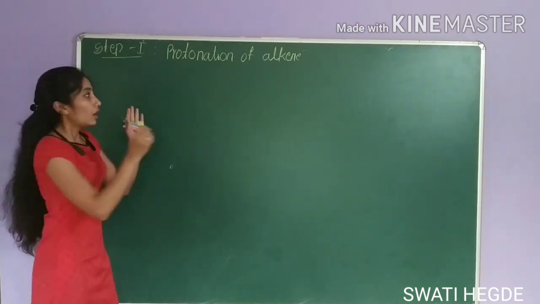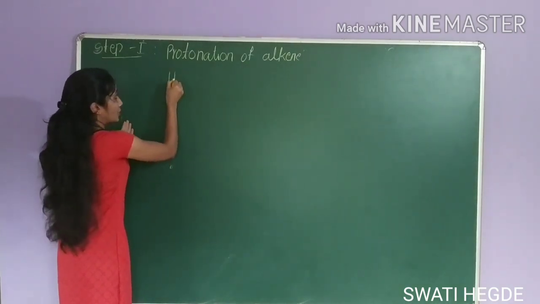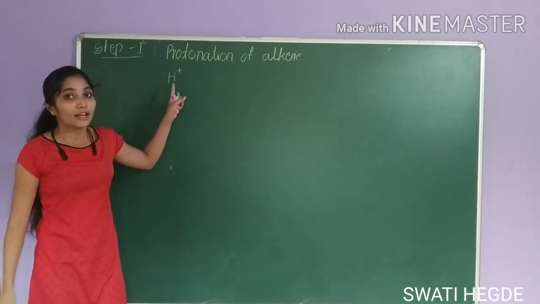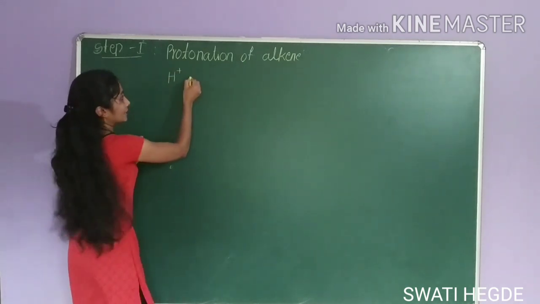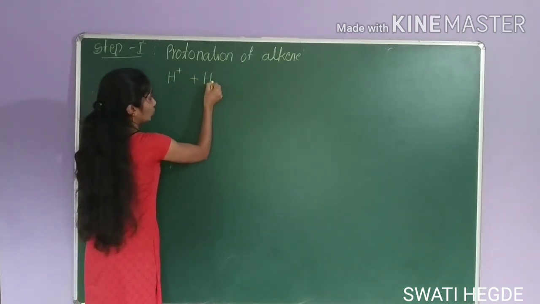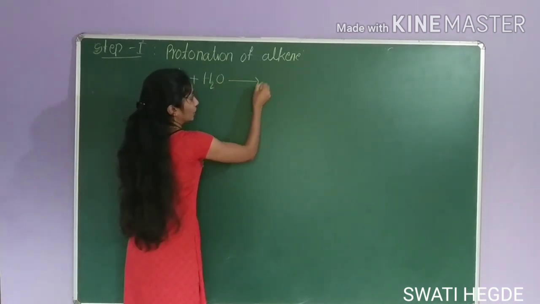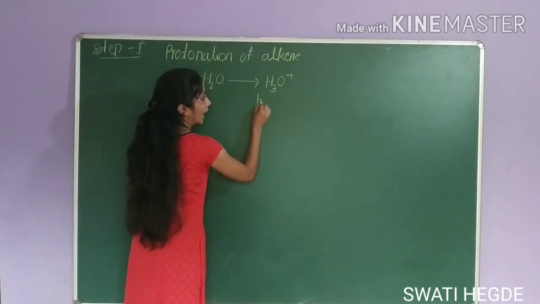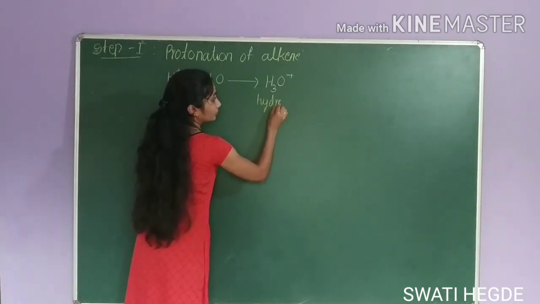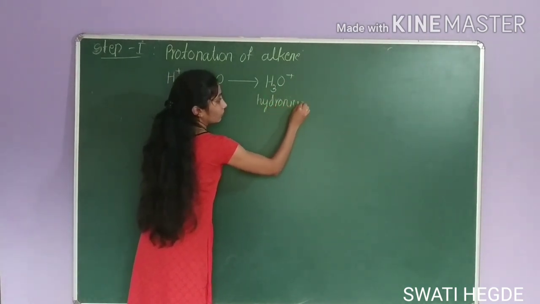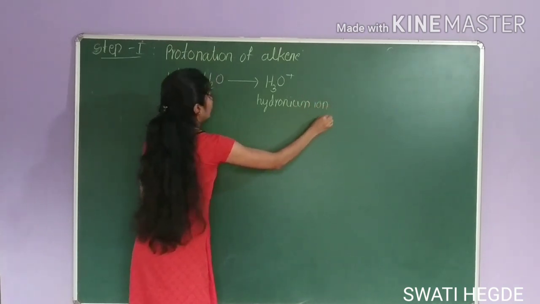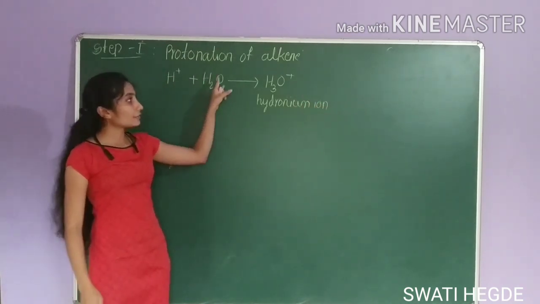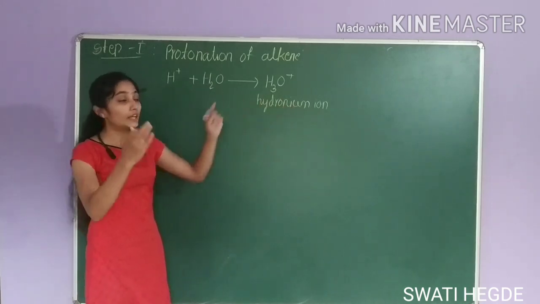Here we are using H plus as catalyst. H plus means acid. Acid reacts with water H2O to form hydronium ion H3O plus. This is hydronium ion. In the first step, H plus will react with water to form hydronium ion.